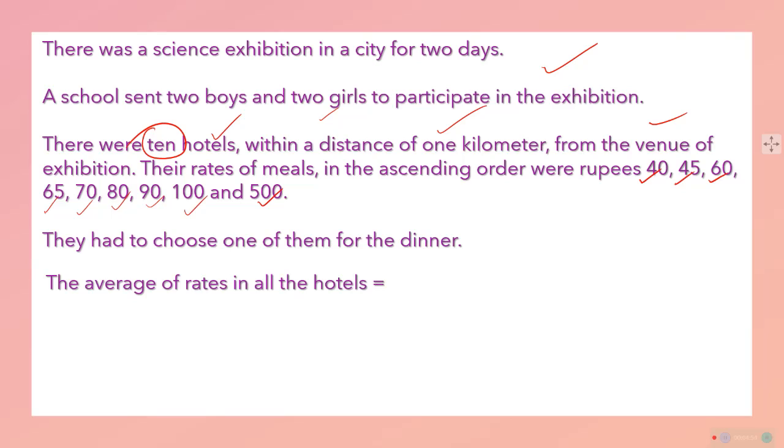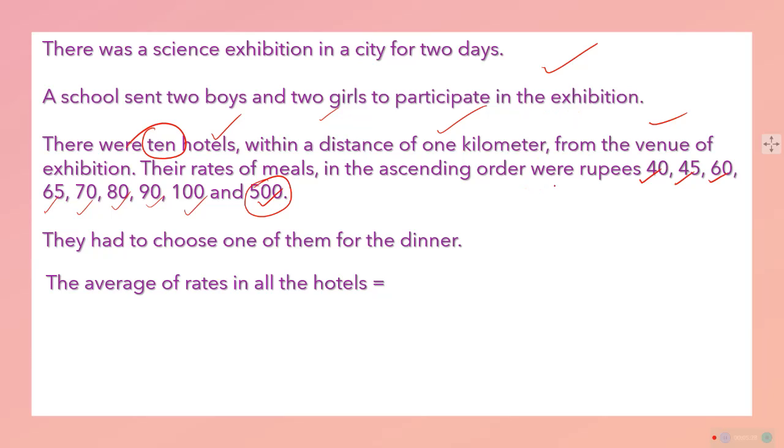The problem is that we will use some statistical awareness in order to solve this problem, but we know that there are hotel having a charge of 40 rupees per meal. There is a hotel having charge up to 500 rupees for a meal. Oh, it's a very different type of situation. So the question is that we are asked to find out the hotel, which hotel is good.